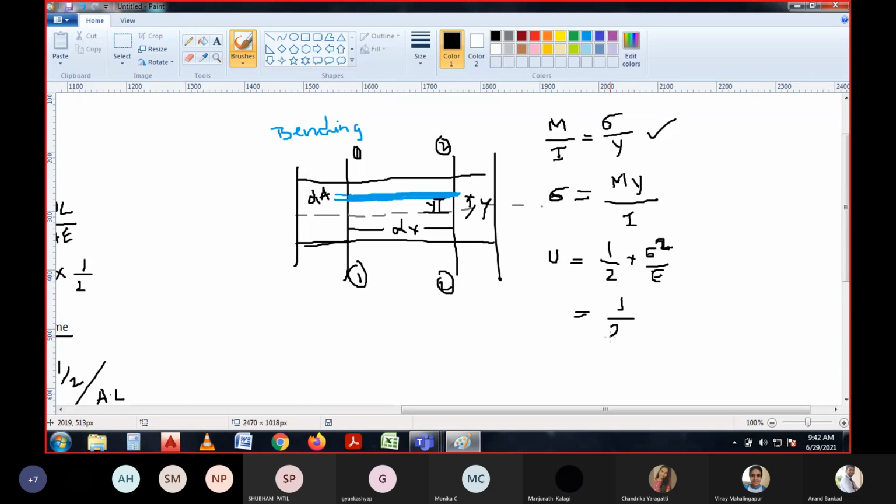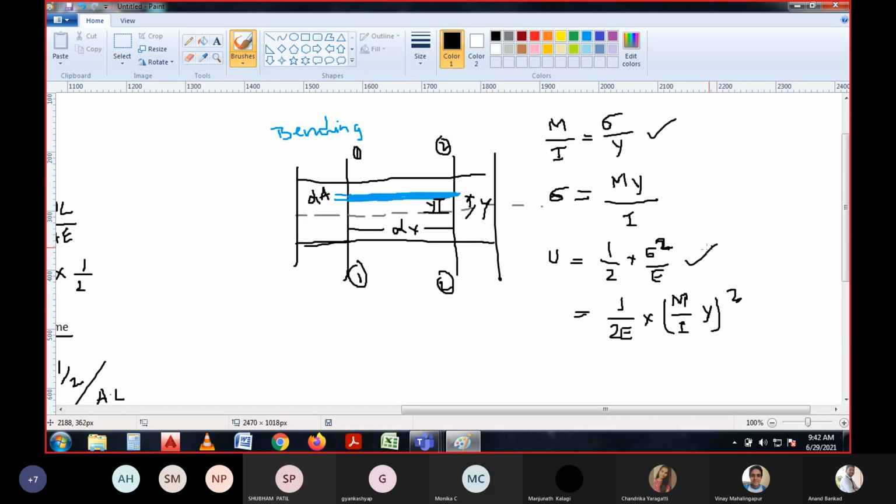1 by 2E multiplied by M by I into y, whole squared, right? Because sigma square is M by I into y, I can rewrite this equation.